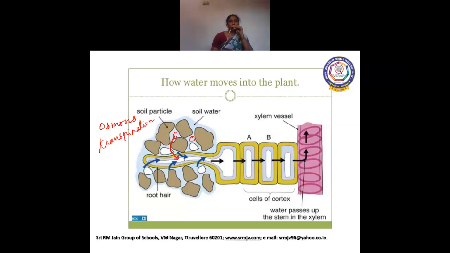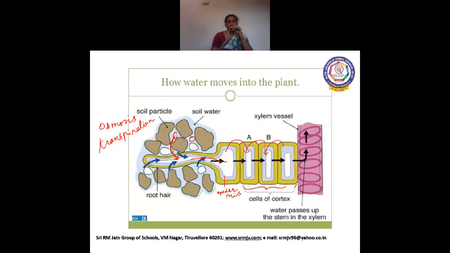Then from the root hair it enters inside the epidermis, the outer epidermis, and this is called the cell of cortex. Then comes the endodermis. Okay, children. Now from this cell, it moves to the next cell by the process of osmosis.